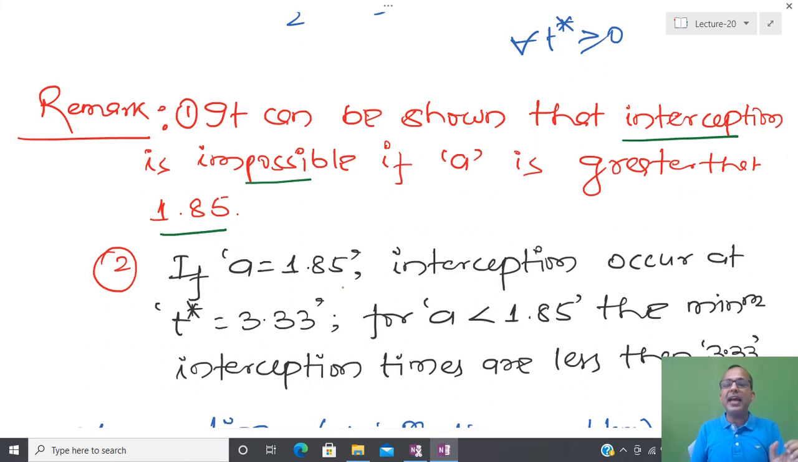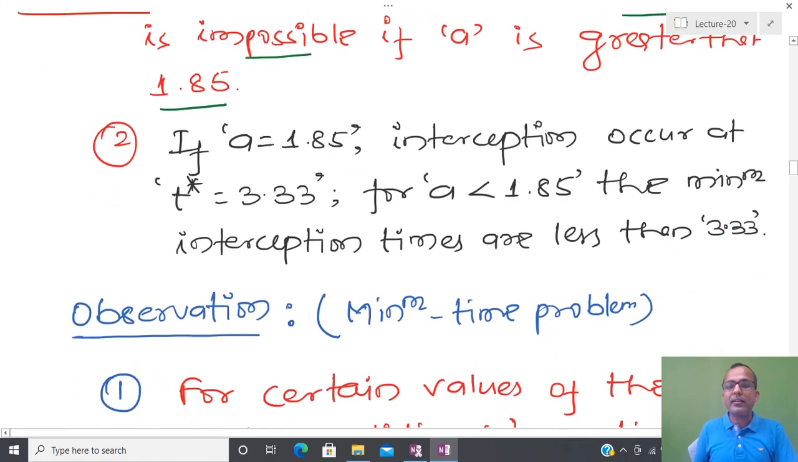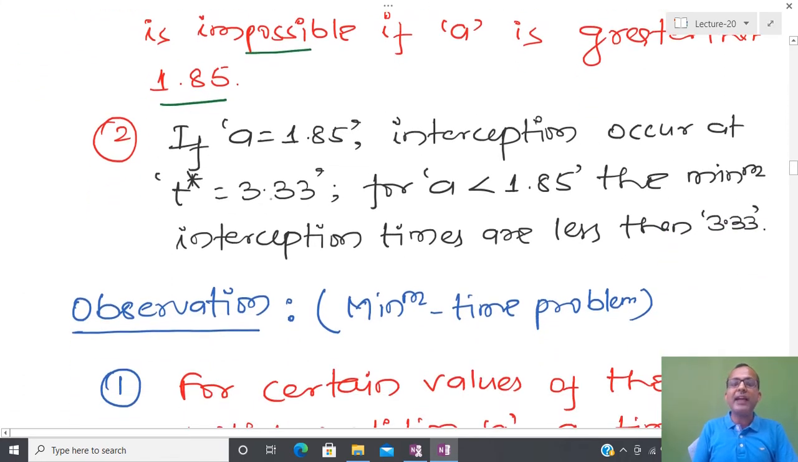Suppose the missile is clever, and if it has selected an a that is less than 1.85, then interception is not possible. So if a is 1.85, then interception occurs at t equal to this many seconds. By putting this number, it is possible to solve that particular equation, and it is possible to show that if a is less than 1.85, then the minimum interception time is less than this particular value.